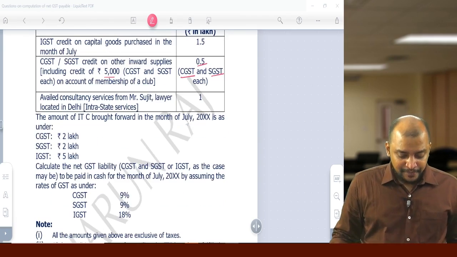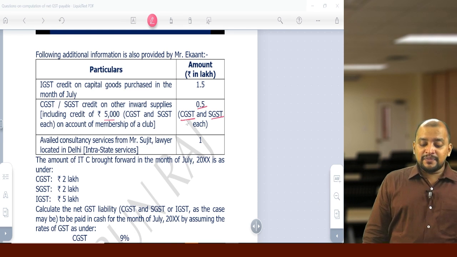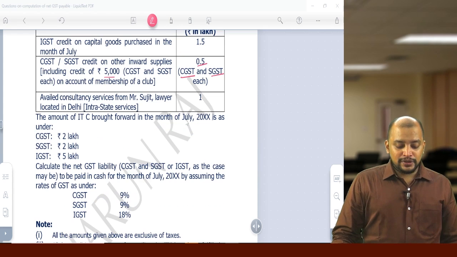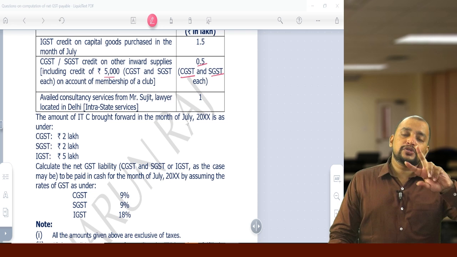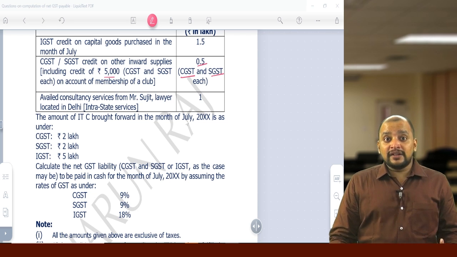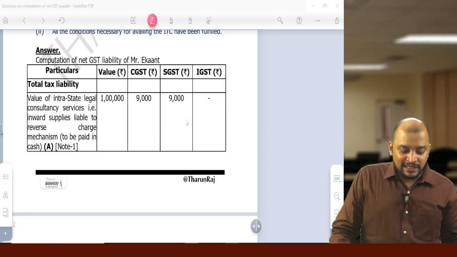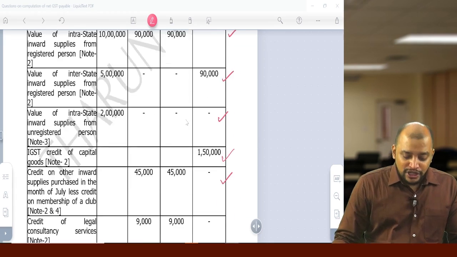Then the next one is availed consultancy services from Mr. Sujit, a lawyer located in Delhi. So this is GST paid under RCM. First we need to pay this. This has two adjustments. We need to pay this GST under RCM and we can also add it to ITC. So first we will pay GST under RCM, intrastate, CGST and SGST, RCM liability, and also